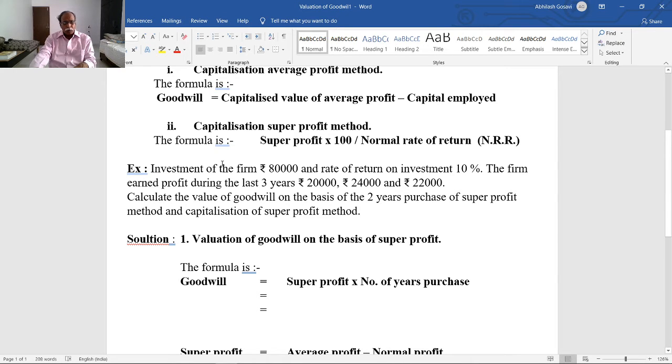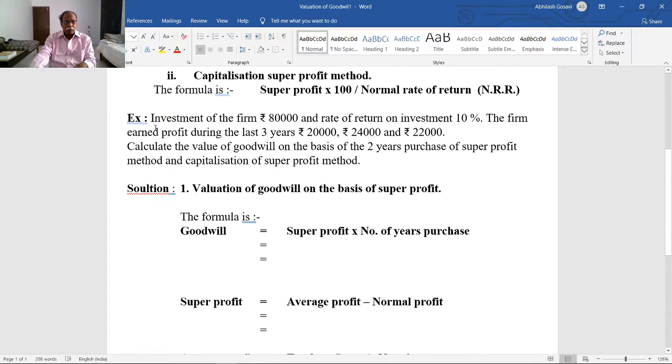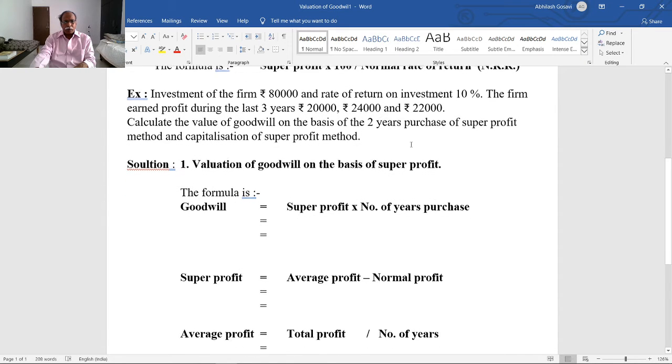Now let us look at this example. Investment of the firm is rupees 80,000 and rate of return on investment is 10%. The firm earned profit during the last 3 years of rupees 20,000, rupees 24,000 and rupees 22,000.